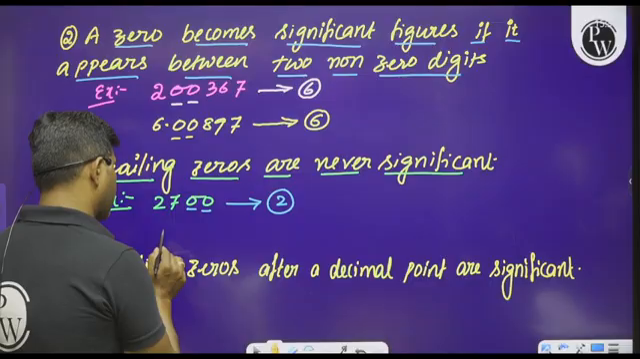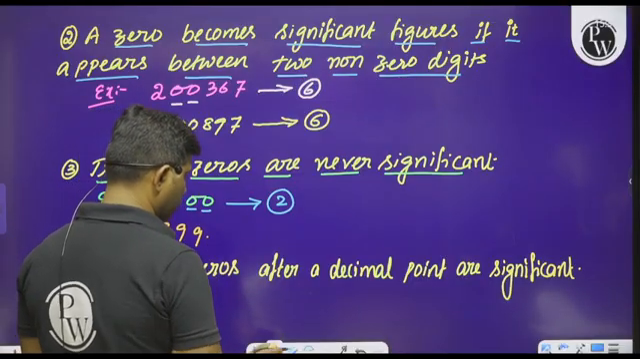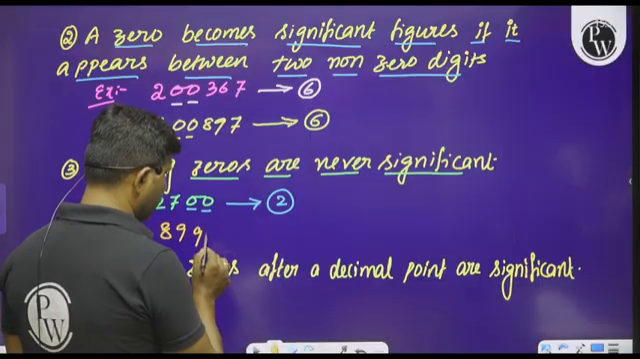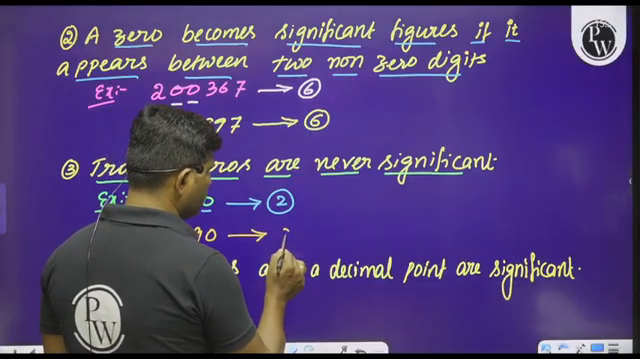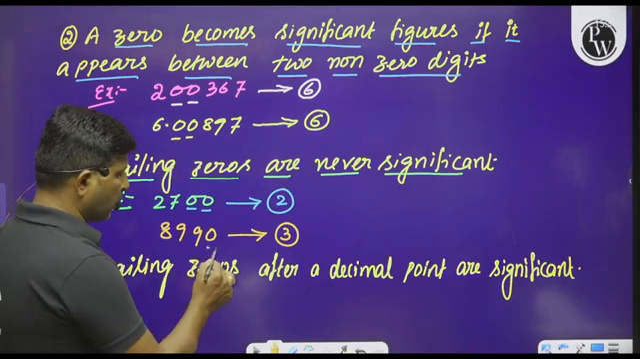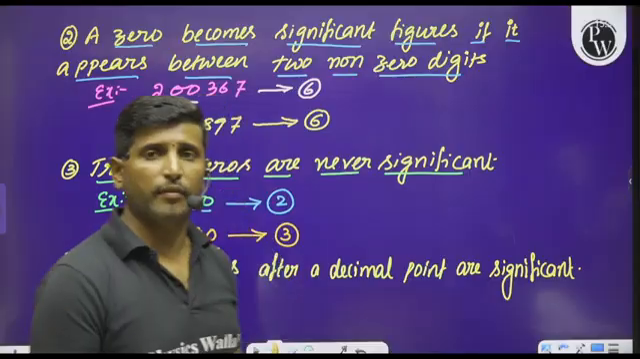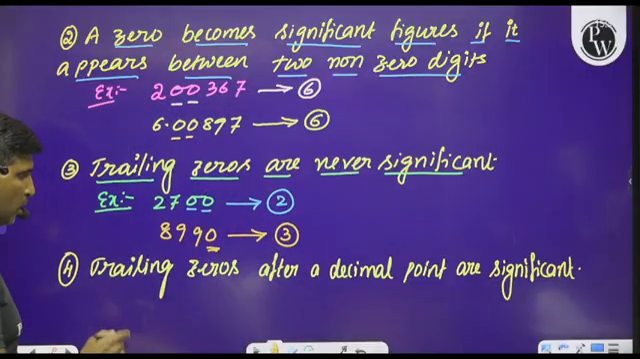Now similarly, let us move on to the next example here. If I take 8990, then in this case there will be only 3 significant figures, and the trailing 0 cannot be considered as a significant figure, a significant digit. And let us move on to the next one.